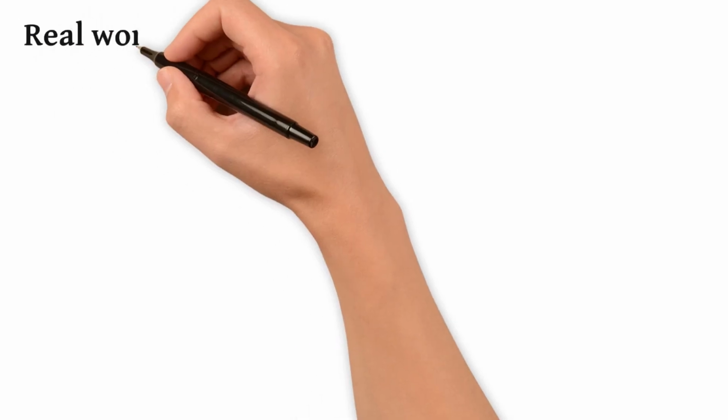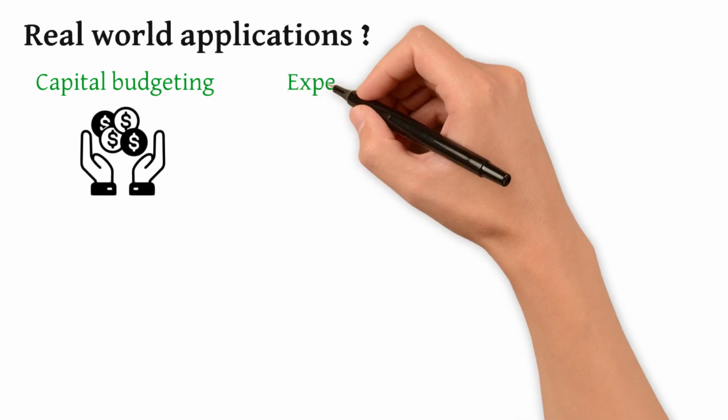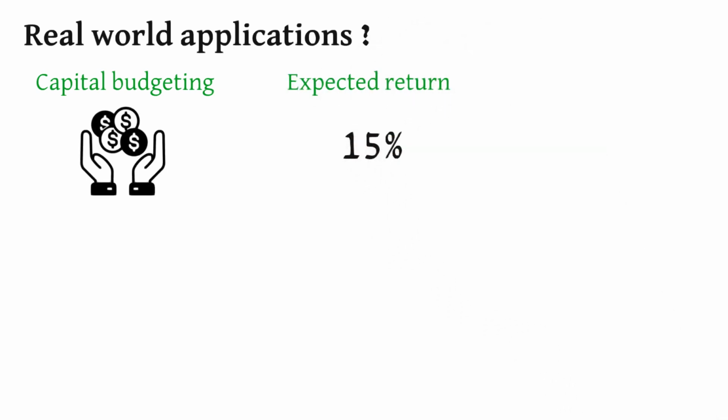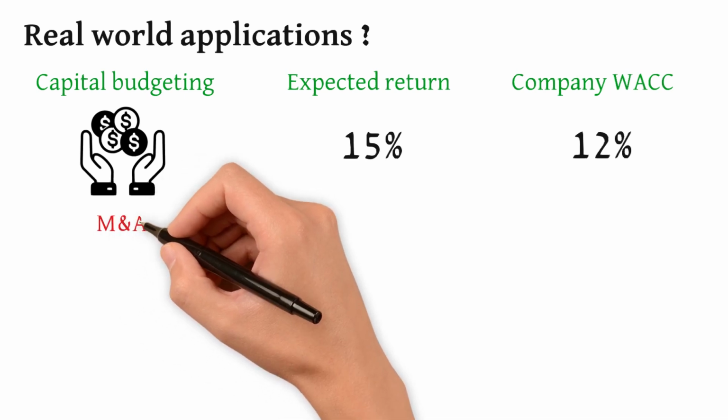But what are some real-world applications of WACC? The WACC can be used for several real-world purposes. Let's take an example of capital budgeting. If a project has an expected return of 15% and the company WACC is 12%, I can certainly say that the project is promising. Let's look at mergers and acquisitions.